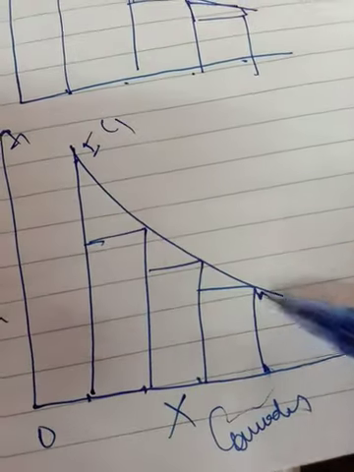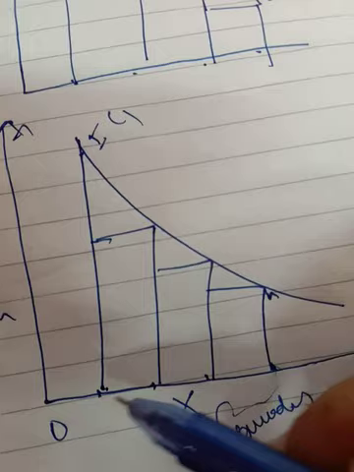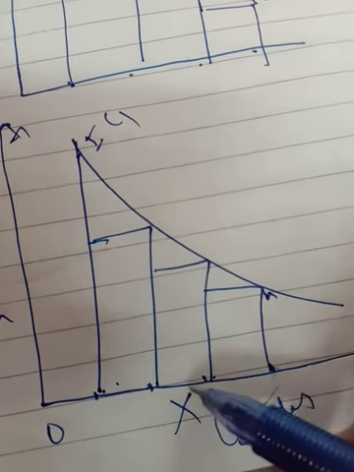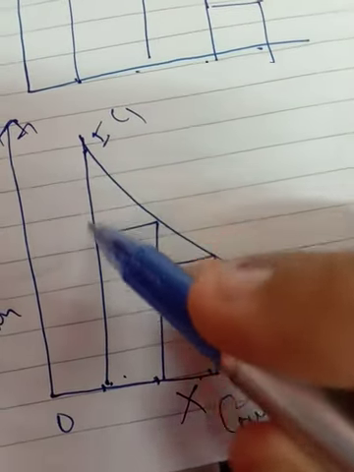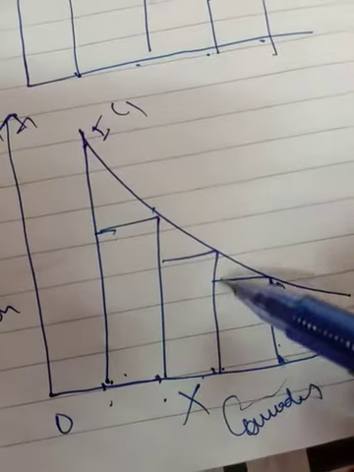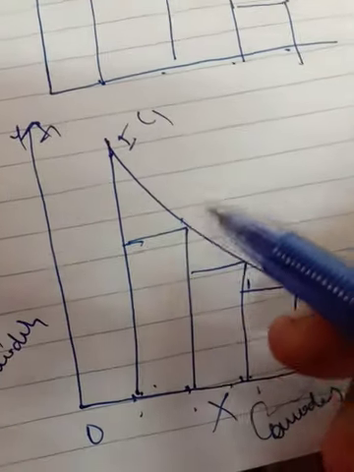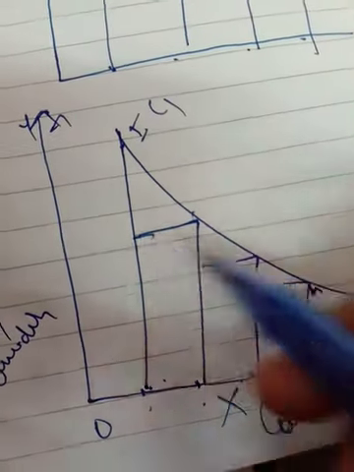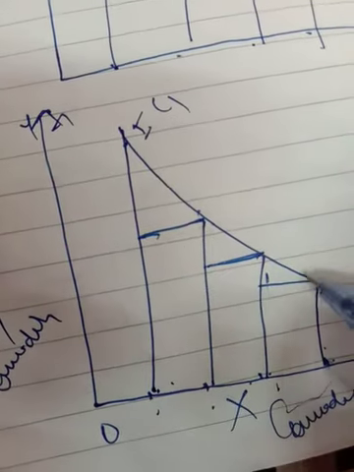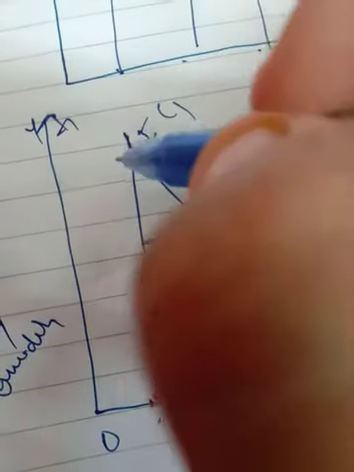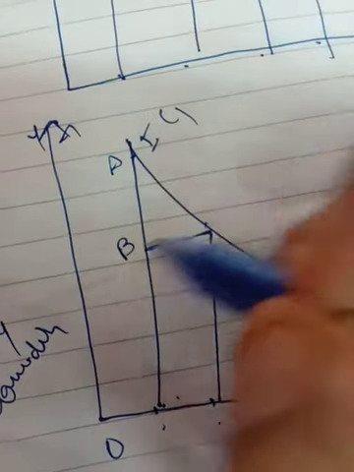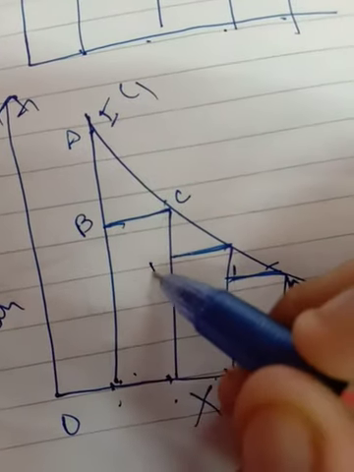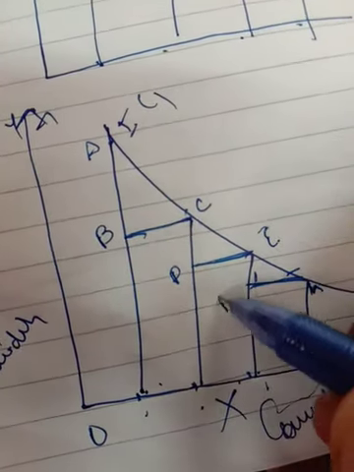Like this is the indifference curve I have made. Then you have to take the points at equidistance 1, 2, 3, 4, and then you have to make the perpendicular like this 1, 2, 3, 4. Now you have to join the line like this, and here you can give the name of triangle ABC, C, D, E, F, G.